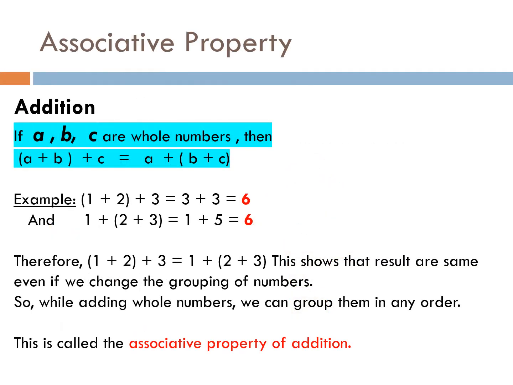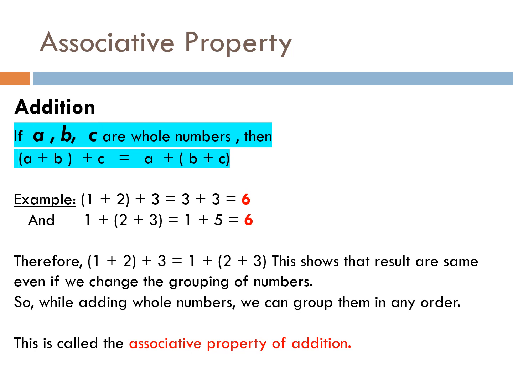Now let's study the third property, which is the associative property. This property states that if A, B and C are whole numbers, then (A plus B) plus C is equal to A plus (B plus C). It means if there are three whole numbers, then while adding we can group them in any order. Look at the given example.